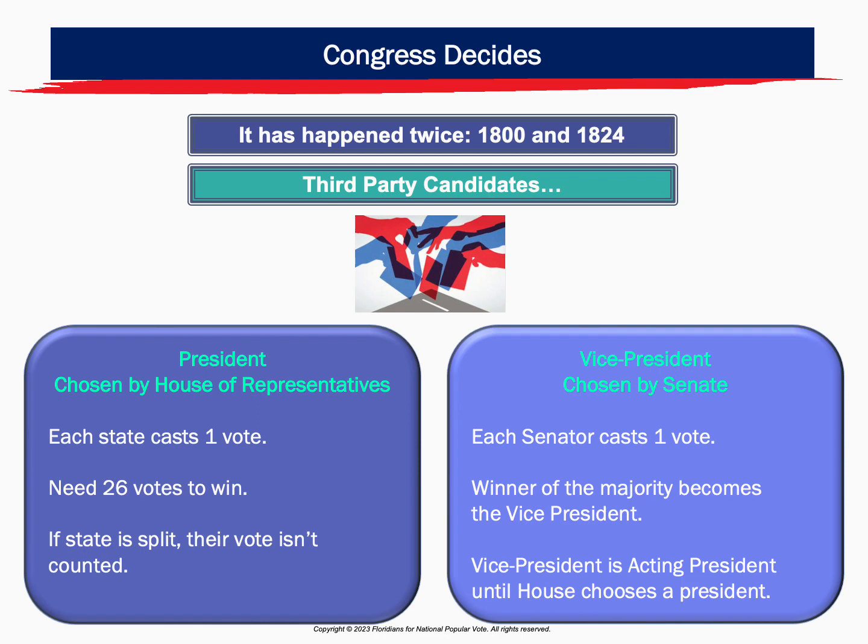Simultaneously, the vice president will be chosen by the newly elected Senate, and they choose between the top 2 vote-getters. Each senator casts 1 vote. The winner of the majority of votes becomes the vice president. If the House can't elect a president, the vice president becomes the acting president until the House chooses a president.